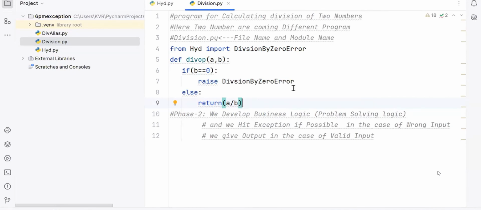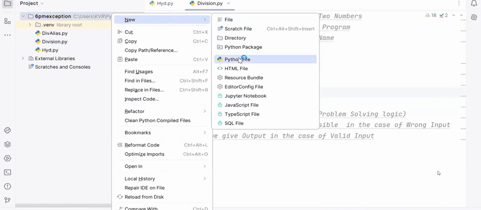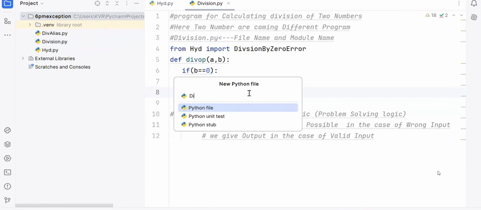Come to the second point. Third point I'm going to enter. Now I'll go to the next one. New. Go to this place. Division demo. I'm going to take division demo dot py.